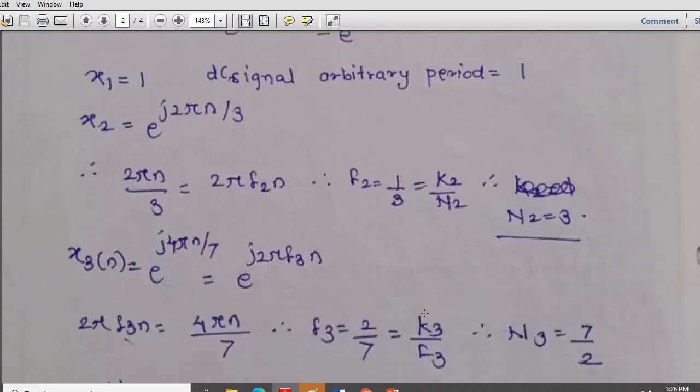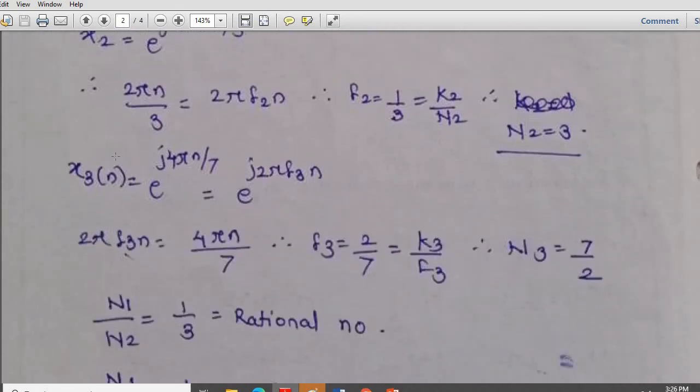As far as the third term is considered, x3 of n comes out to be e raised to j2 pi f3 n. So 2 pi f3 n is equal to 4 pi n by 7. So f3 is equal to 2 by 7, which is k3 by n3. If we write in terms of period, it comes out to be the reciprocal, so 7 by 2.